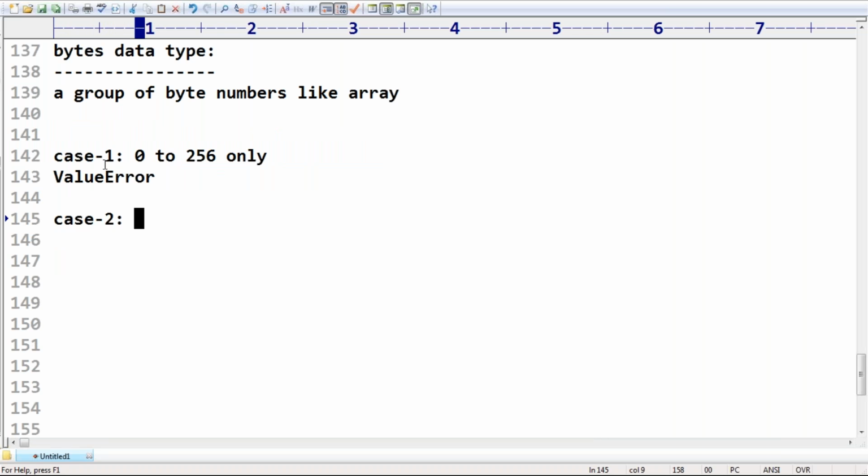Remember that only 2 points are available. Case 2: is the bytes data type either mutable or immutable? Remember, once we create a bytes object, it is always immutable. We are not allowed to change its values. By mistake, if you try to change its value, immediately you are going to get a type error.